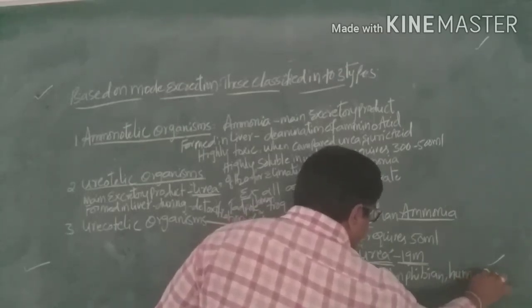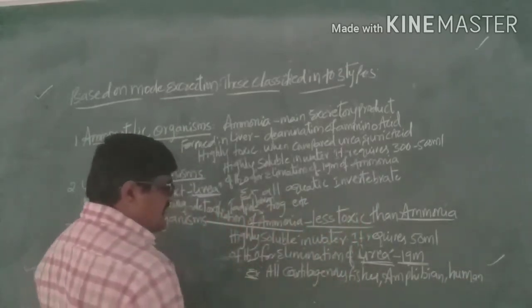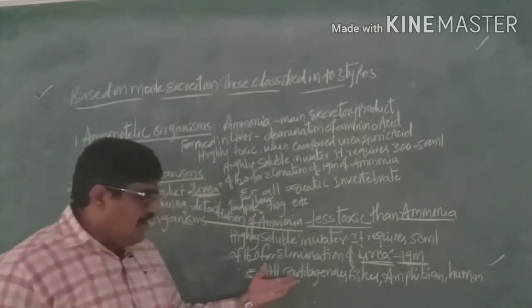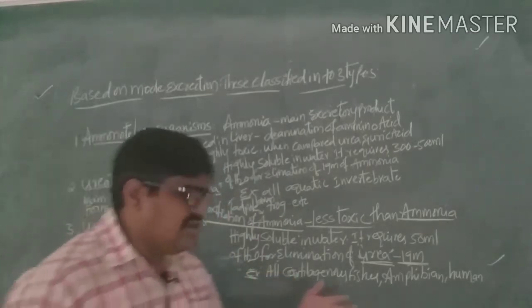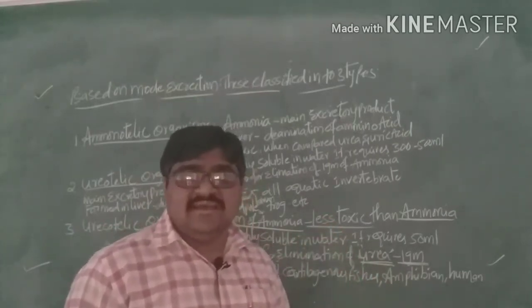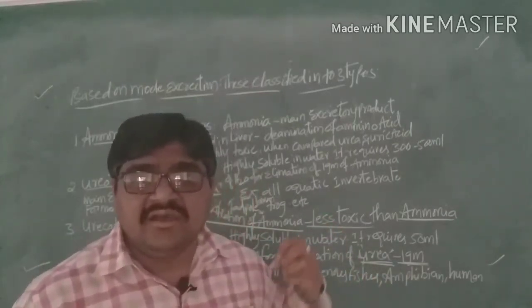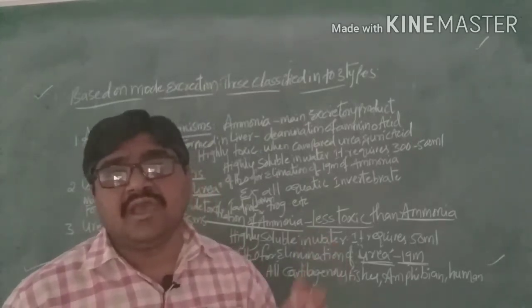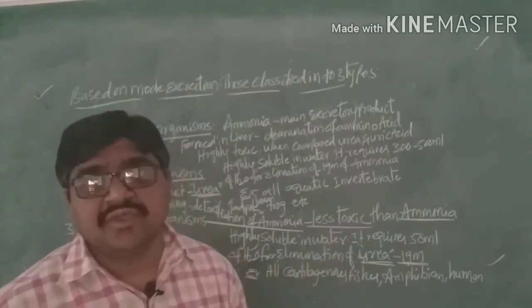These are the main organisms which excrete the main excretory product in the form of urea.